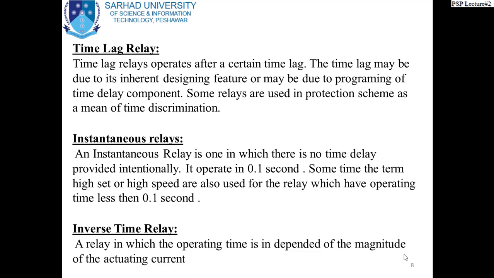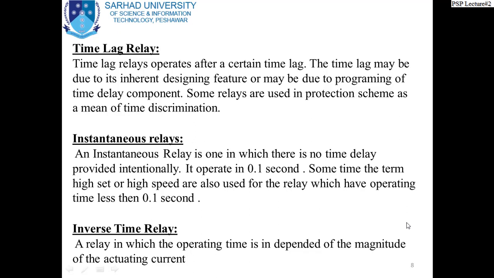Then of course we have inverse time relays, a relay in which the operating time is inversely related to the magnitude of the actuating quantity. Now, in the operation of this relay, we have two: one is the operation time, and one is the actuating quantity. These two are related. So this relay exhibits an inverse time characteristic.